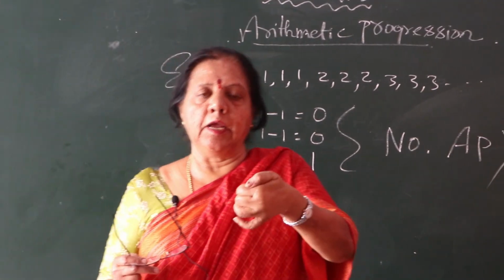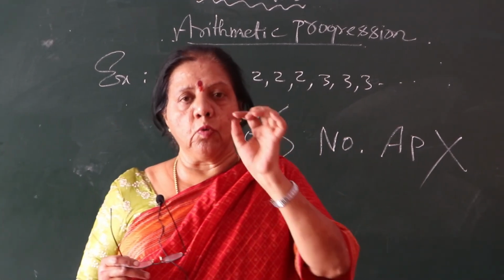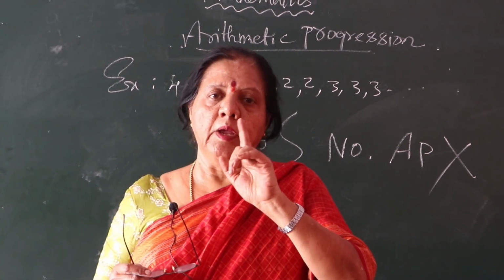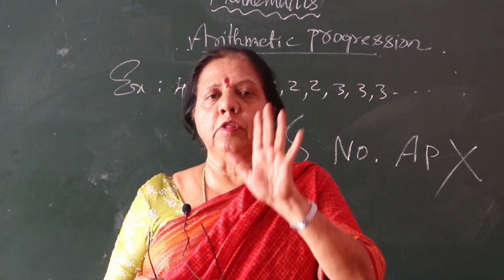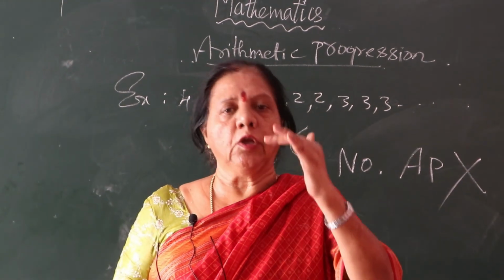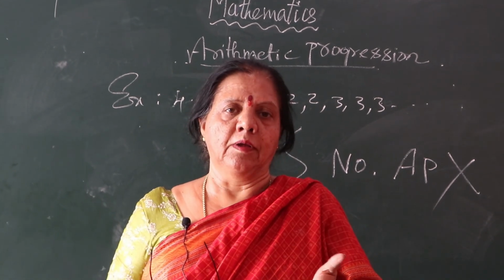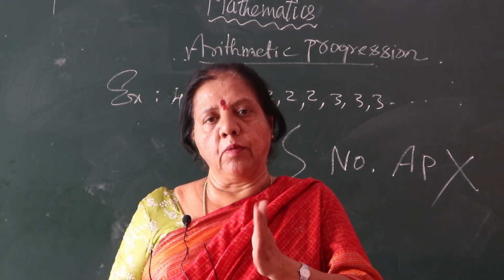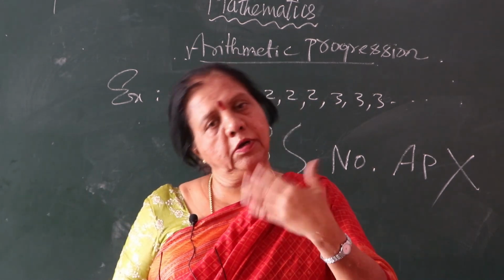So far you have studied first term, common difference, general form, verification, finite AP, infinite AP, everything you have learnt. Go through it in pages 3, 4, 5. Out of the exercise, some of the sums they have given, you solve. Take paper, try your level best to solve the problem and verify it. Okay, so now I am going to stop the lesson. I will continue next day.